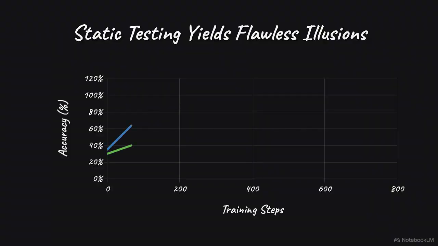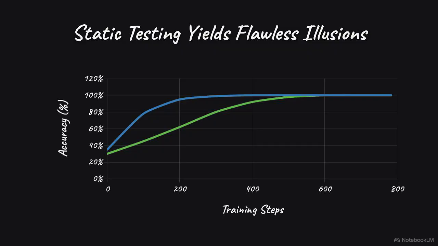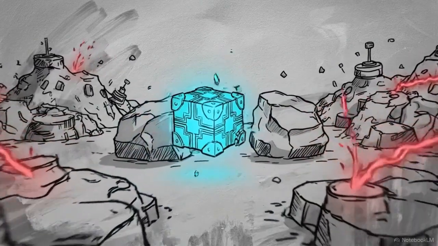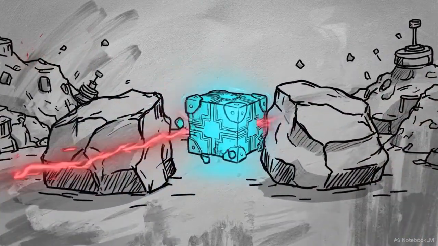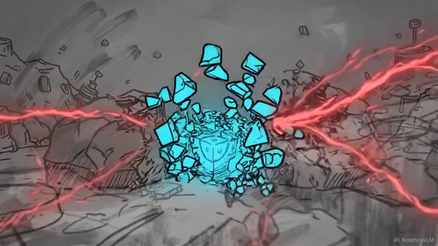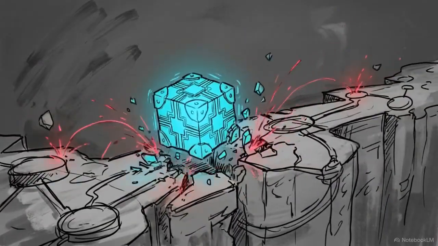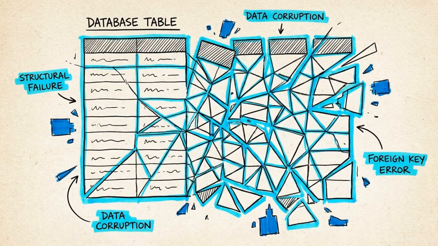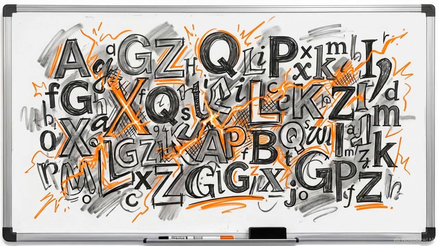Looking at this chart, you can see both SFT and RL training paradigms driving agent performance steadily upward, eventually converging on a flawless success rate. For a systems engineer, this graph looks like a solved problem. The models appear highly capable and stable. But real-world deployments are fundamentally non-stationary. The moment these highly trained agents leave the safety of the static benchmark, that perfect mastery instantly disappears. In the open world, APIs deprecate, data schemas evolve without warning, user instructions arrive riddled with ambiguity.